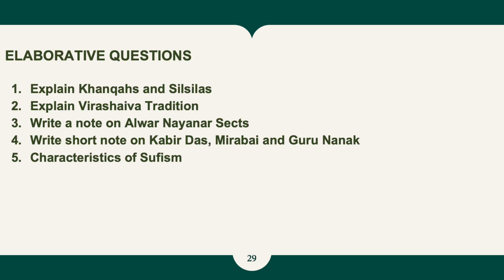And now the end part, that is the elaborative questions. Question number 1 is explain Khanqahs and Silsilas. Second one, about the Veerashaiva tradition. You have to study about the Veerashaiva tradition. Third one is write a short note on Alvar and Nayanar saints. So study properly. Fourth one is a short note on personalities like Kabir Das, Mirabai and Guru Nanak. So study properly. Fifth one is the characteristics of Sufism, which starts from the origin and the different sects formed in Sufism and all.